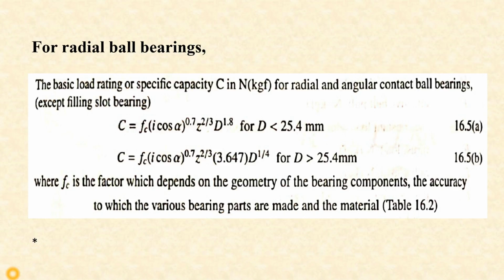We will use the load life equation to find the same, which we will discuss after this slide. Also, we have the value of dynamic load carrying capacity, that is capital C, in table 16.9 A and B, as we are designing the deep groove ball bearing. So we are not using this equation.